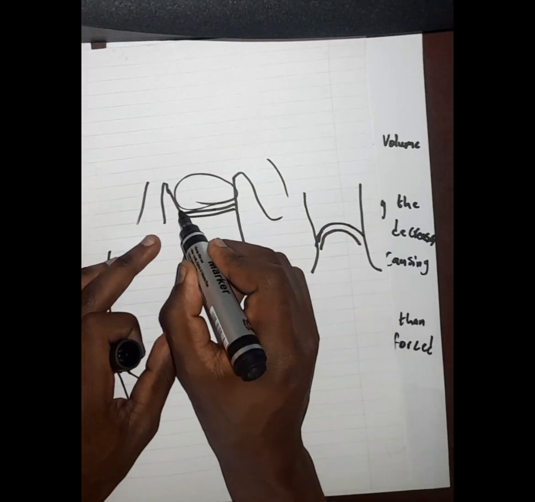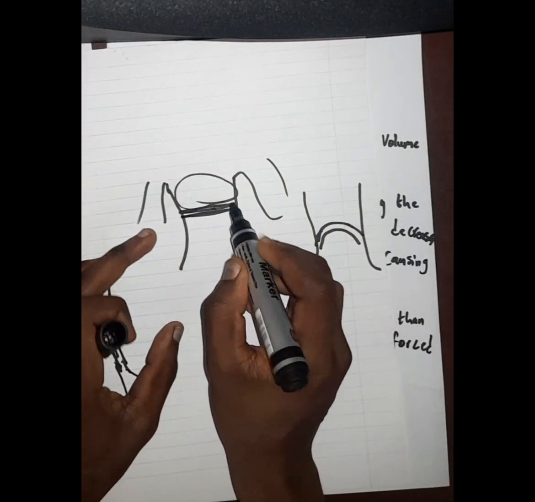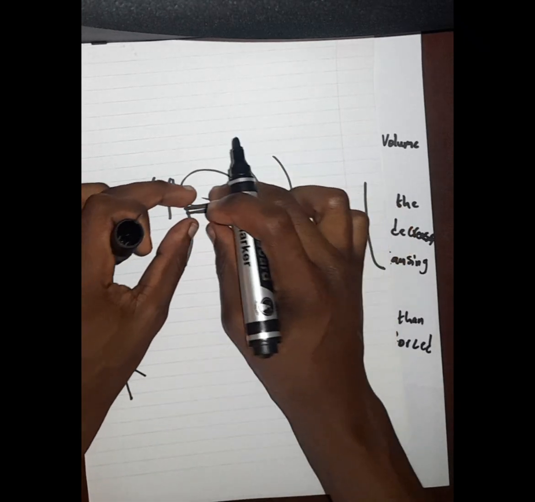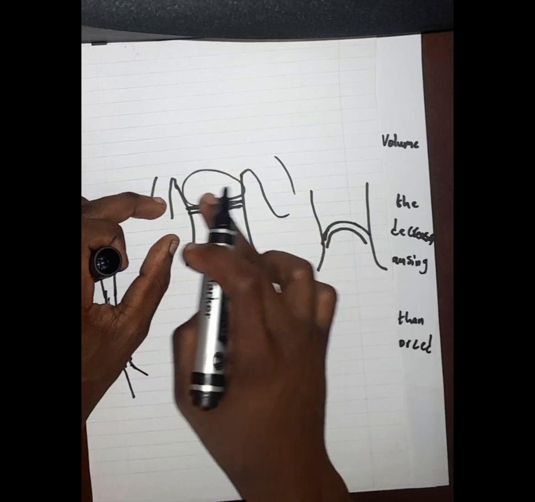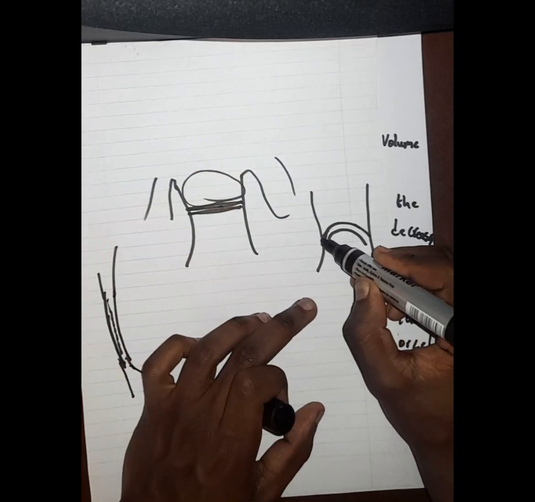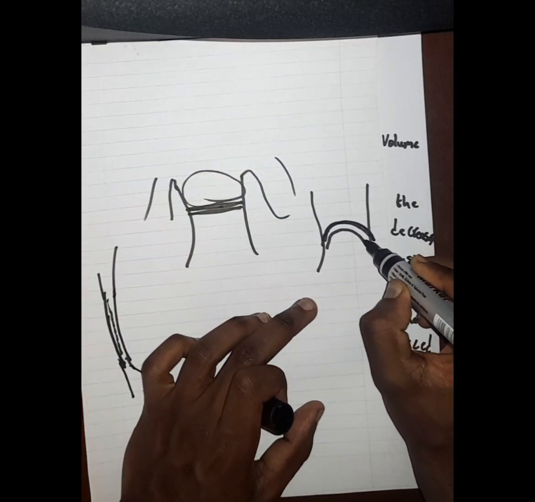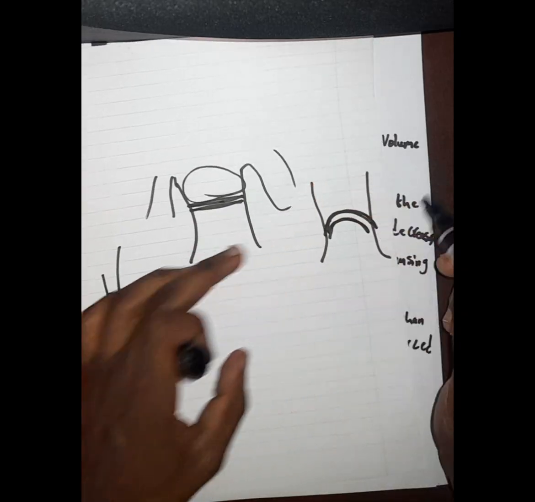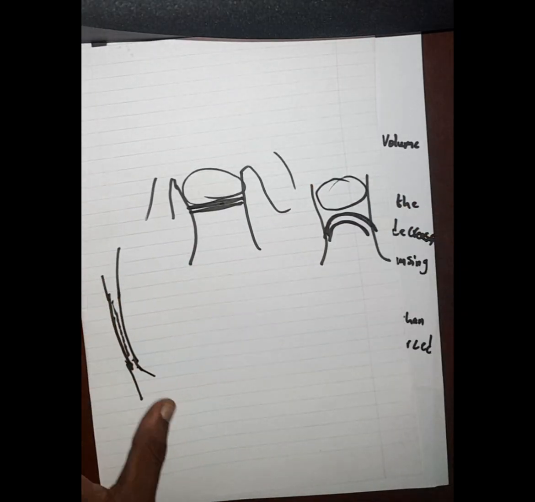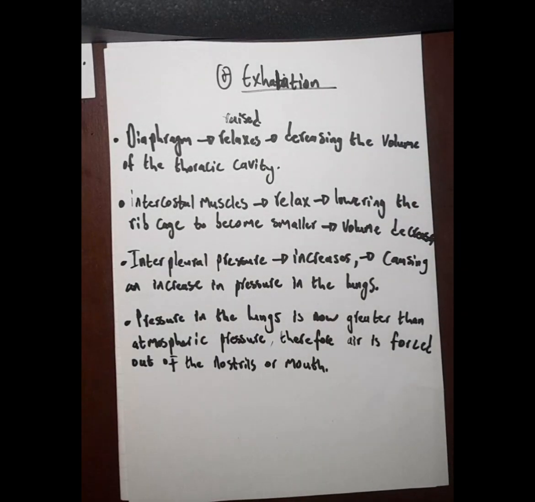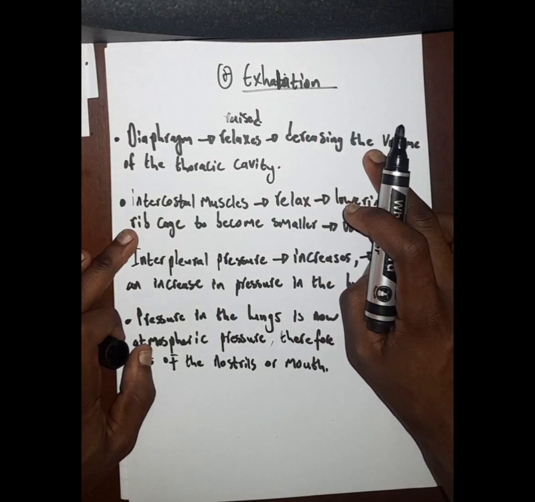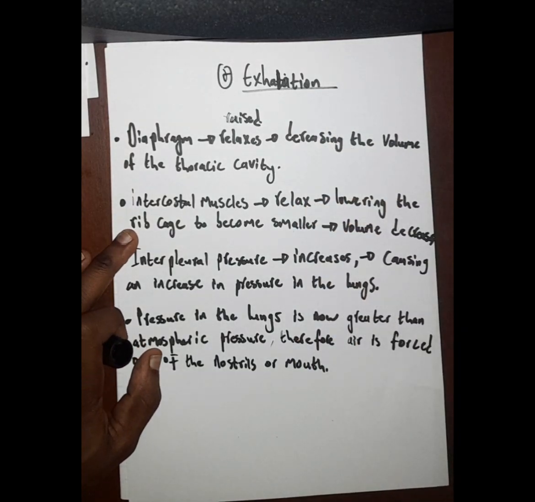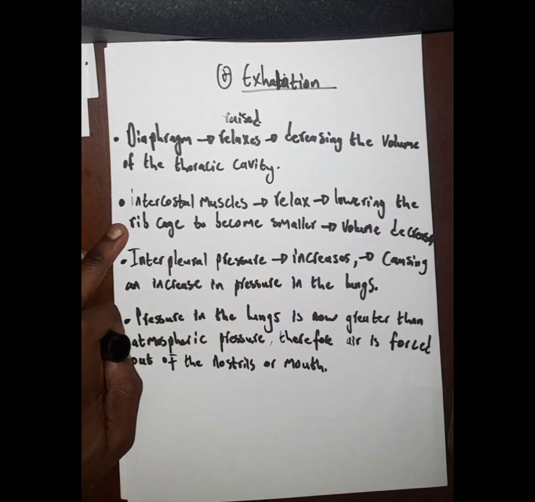Now when the diaphragm is what? It is flat and it has constricted. The volume within the thoracic cavity increases, but once it becomes what? Raised, it decreases what? It decreases the volume that is inside what? The thoracic cavity. Therefore, decreasing, and when the volume decreases, the pressure will what? Will increase. Now, let's see what happens with the intercostal muscles.